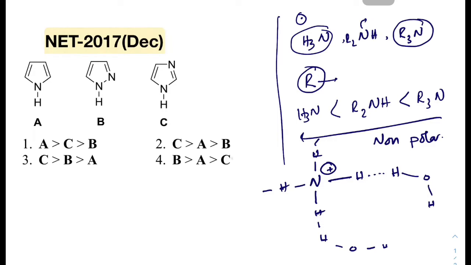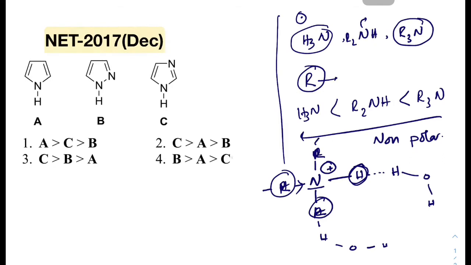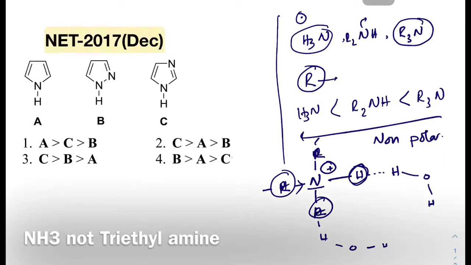But in case of dialkylated, where 2 hydrogens are replaced by R groups, there are only 2 hydrogens left which undergo solvation. But in case of trialkyl, only 1 hydrogen undergoes stabilization. Therefore, there are 2 trends. One is that with increasing R group, the I effect increases and the basicity increases, as well as with increasing R group, the conjugate acid stability decreases in aqueous medium. Therefore, maintaining these 2 factors, the basicity order in aqueous layer is